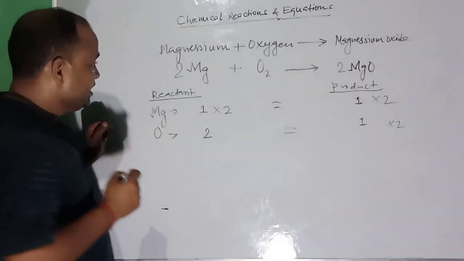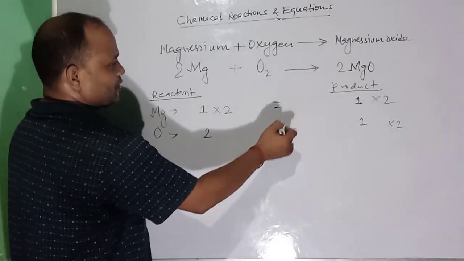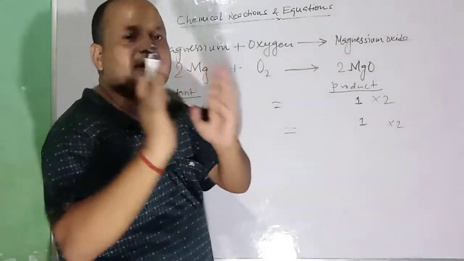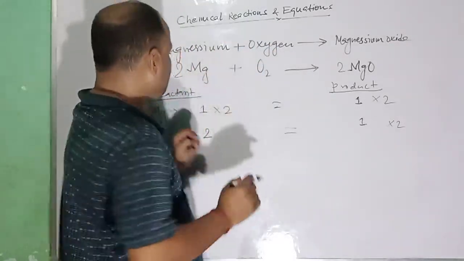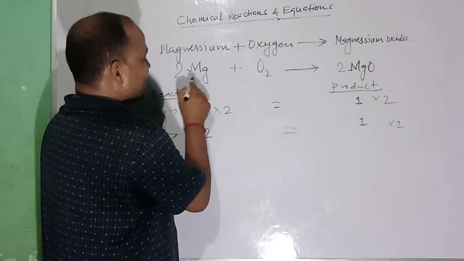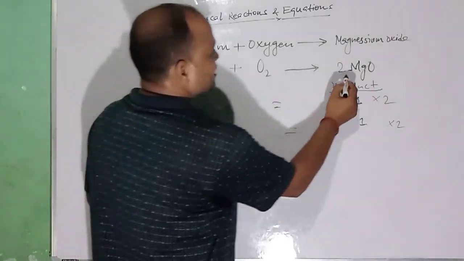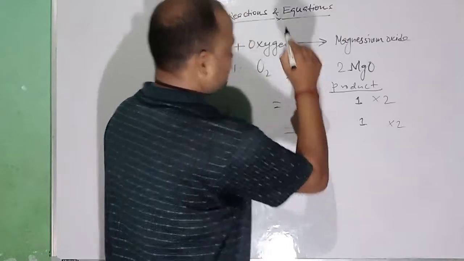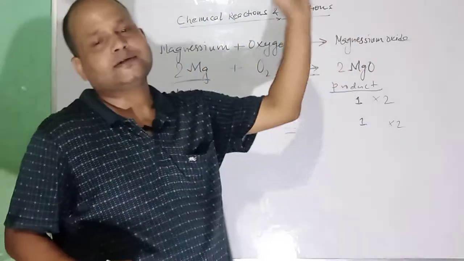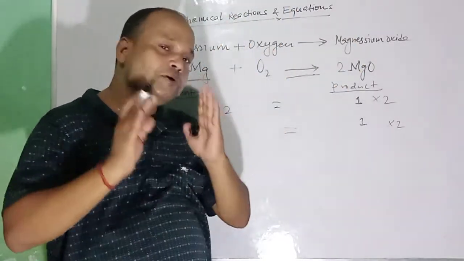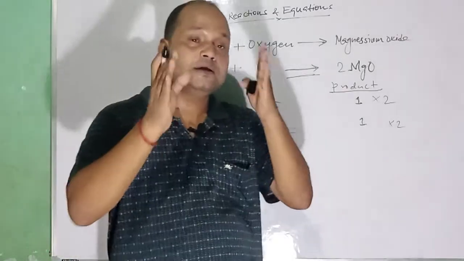Here this is also equal. So this equation has been balanced. Let us check. 2 magnesium, 2 magnesium, 2 oxygen, 2 oxygen. So this reaction is balanced. In this way you have to balance chemical equations.